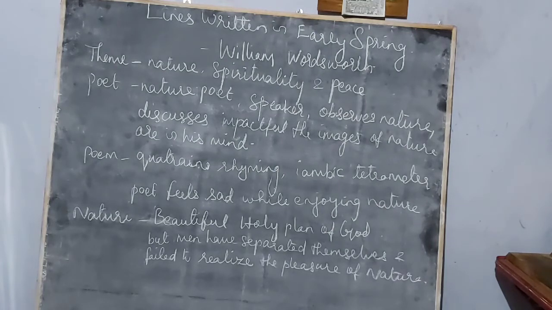Through primrose tufts. What is actually a primrose? A primrose is a yellow colored flower, and the plant is actually a shrub. A shrub means a small plant which grows in large numbers. In the next class, I will show you the photo of a primrose. The primrose tufts mean a bush.